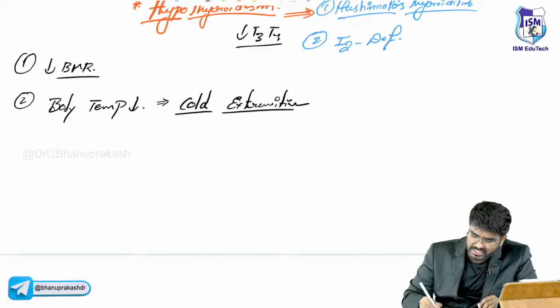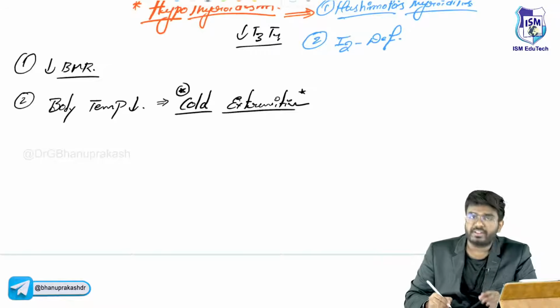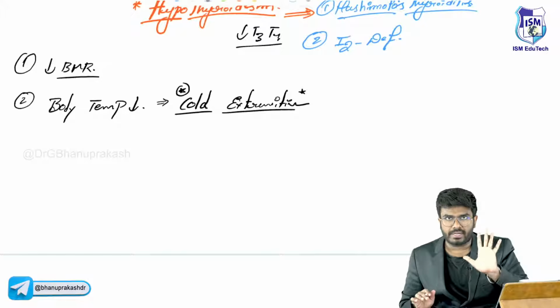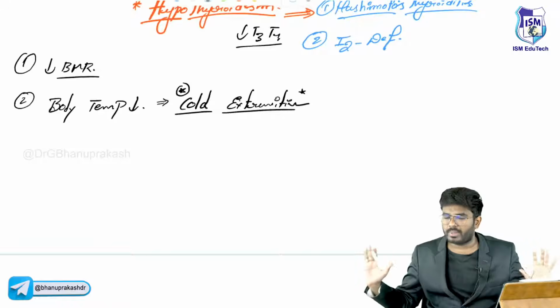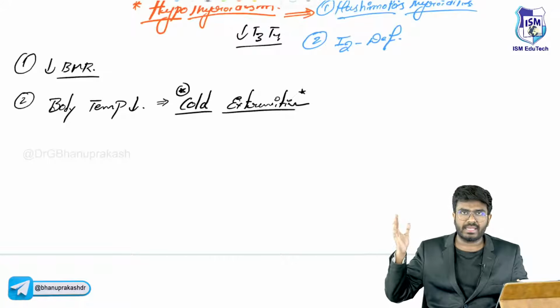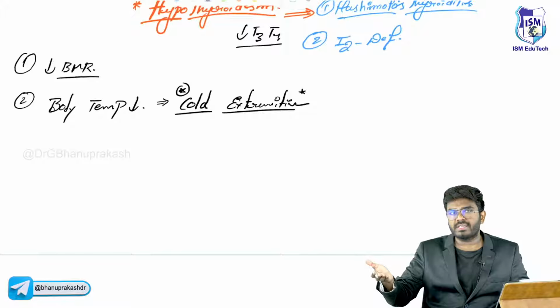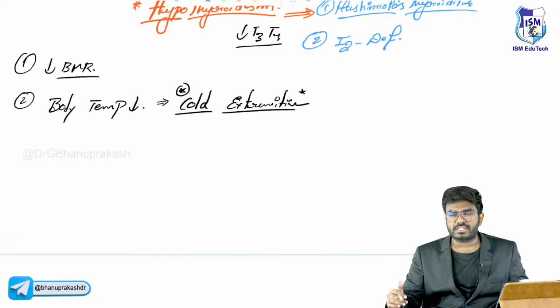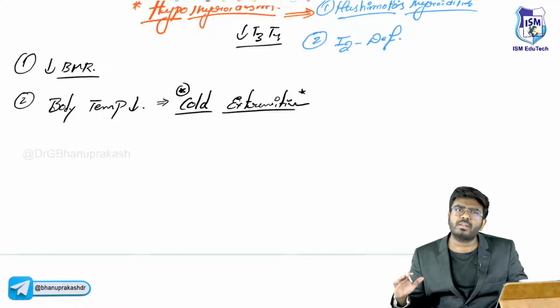Okay, if they are having cold extremities, imagine this patient who is suffering with hypothyroidism. She came to my clinic. Now I am in my OP, and there is an AC, sir. There is air conditioner everywhere. Now this patient who is having hypothyroidism came for the consultation. Is she going to feel comfortable in the AC room?